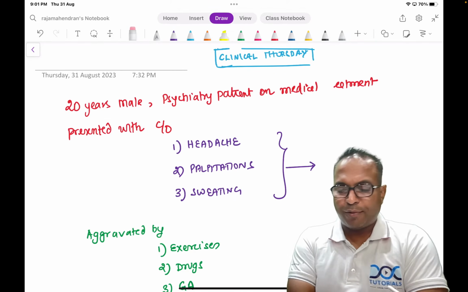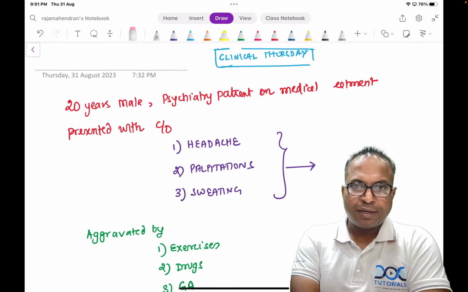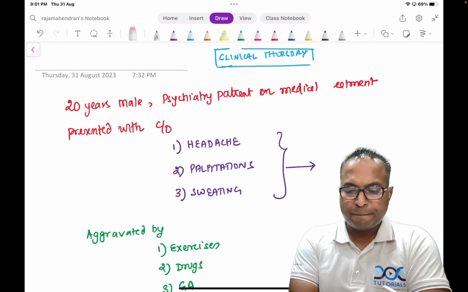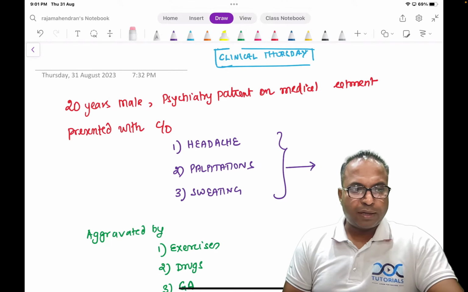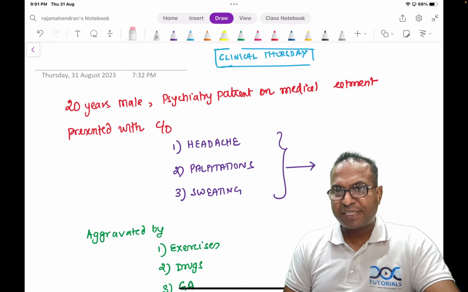So today we are going to have an interesting clinical Thursday topic, that is on Phaeochromocytoma. A 20 years male, a psychiatric patient on medical treatment.